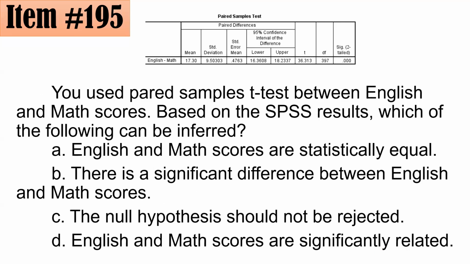195. You use paired samples t-test between English and math scores. Based on the SPSS results, which of the following can be inferred? Check niyo po ha, which of A, B, C, or D is correct?